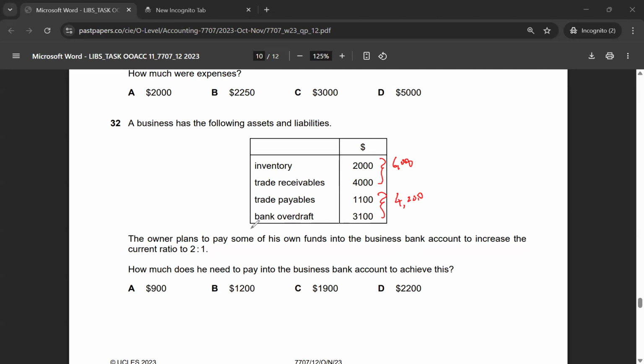In order for this to be 2:1, we need to reduce our current liabilities by 1,200. So that means the owner of the business needs to pay $1,200 into the bank account to reduce the overdraft from 3,100. So the correct answer for multiple choice 32 would be option B. The owner has to provide $1,200 in order to reduce the current liability to 3,000, and then 6,000 over 3,000 will be 2:1 ratio. So the correct answer for multiple choice 32 would be option B.